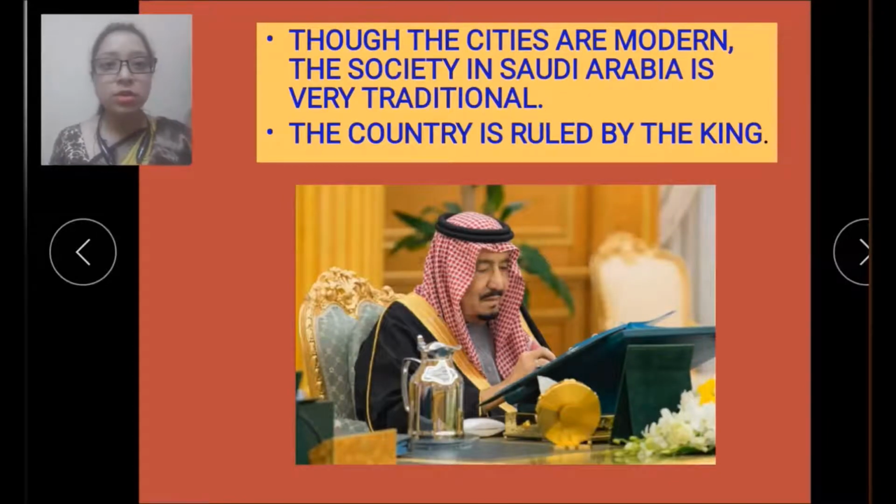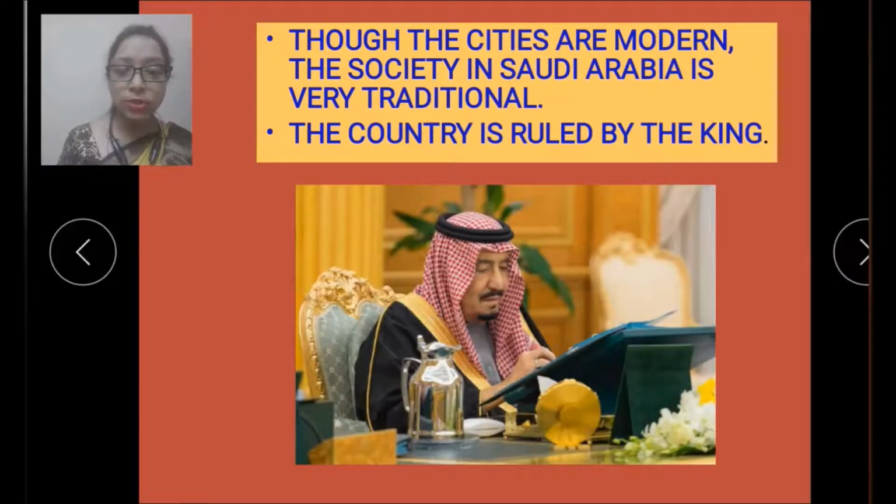So here is some more information. Let's read it out. Though the cities are modern, the society in Saudi Arabia is very traditional. The cities are modern, they have modern facilities, but the society in Saudi Arabia is very traditional. The country is ruled by the king, and here you can see he is the king of Saudi Arabia. Like in the olden days, the kings and queens used to rule. In the same way, Saudi Arabia is still ruled by the king.